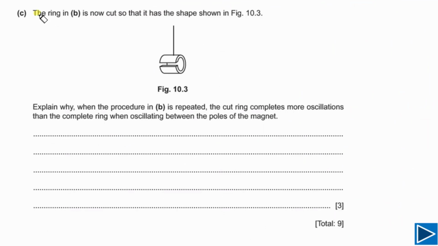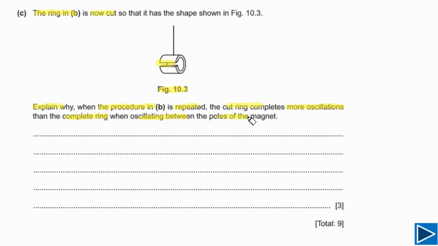For part C, it is given to us the ring in B is now cut as shown in the figure. As you can see here, there is a cut in this ring. So this is not a complete ring now. Question is asking us, we need to explain why when the procedure in B is repeated, the cut ring completes more oscillations as compared with the complete ring.